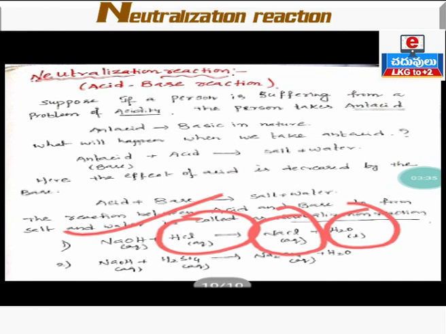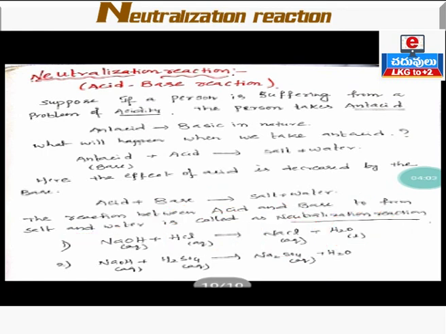During a neutralization reaction, the hydrogen atoms of the acid are replaced by the metal of the base to form salt NaCl and water.